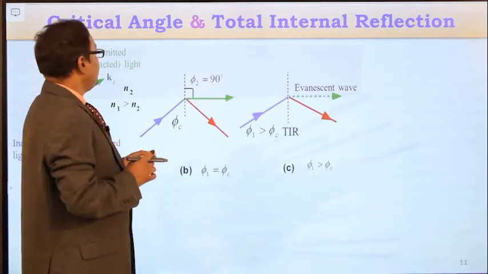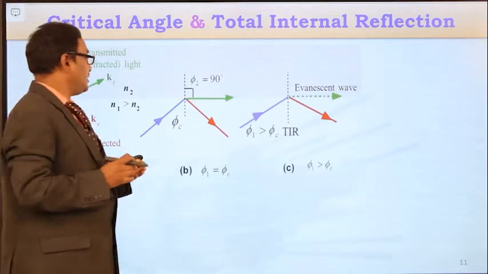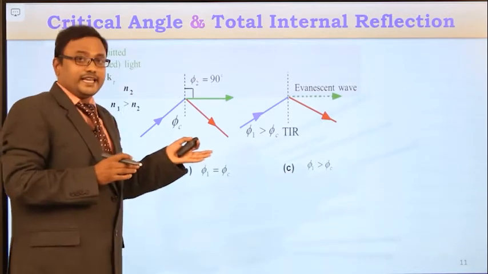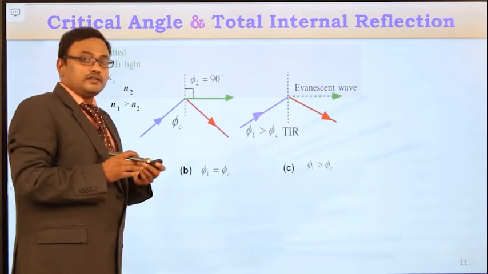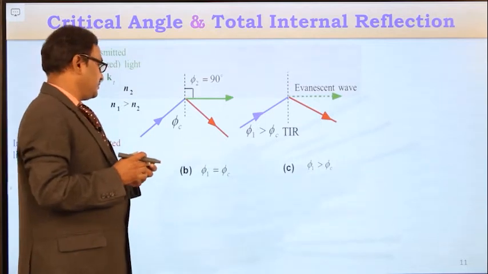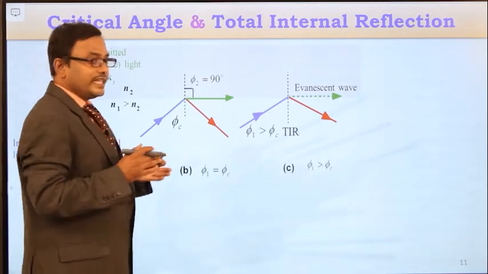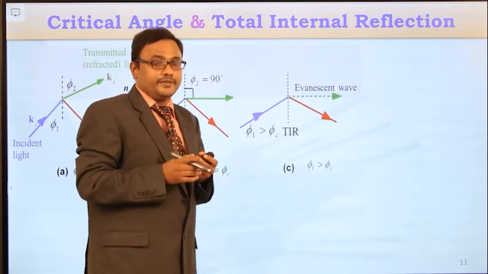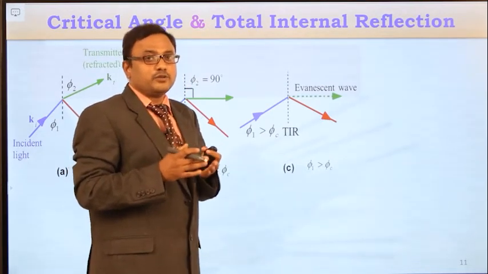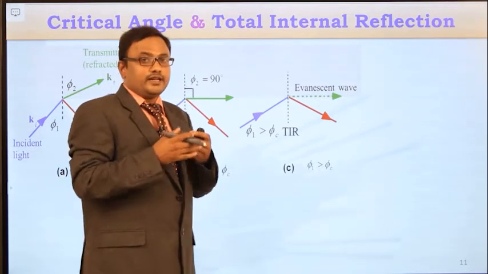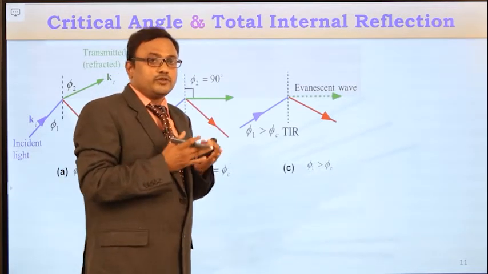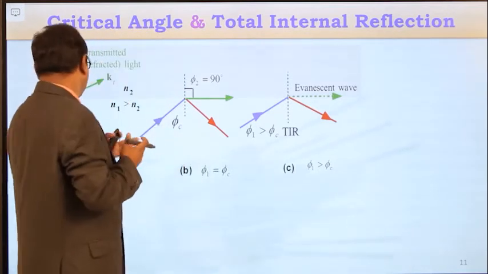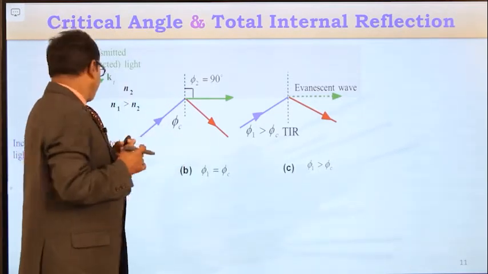So here from this slide, we can clearly understand what is the refraction, what is the critical angle, and when do we get the total internal reflection. So here in optical fiber cables, the denser medium is the core medium and the rarer medium is the cladding medium. Always the light ray is confined to the core medium only, and from the source, light should be focused towards the core.